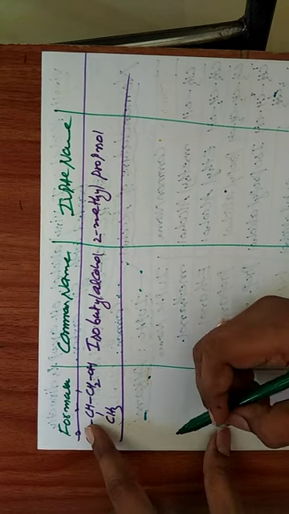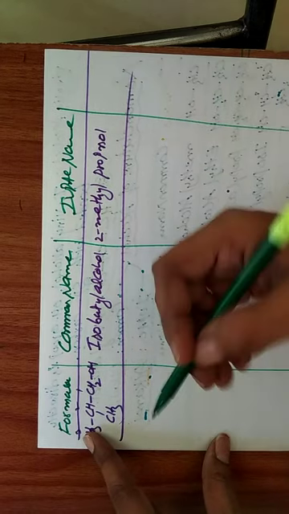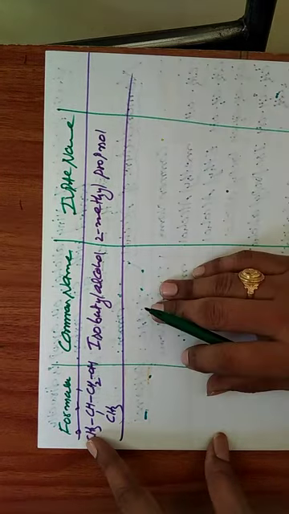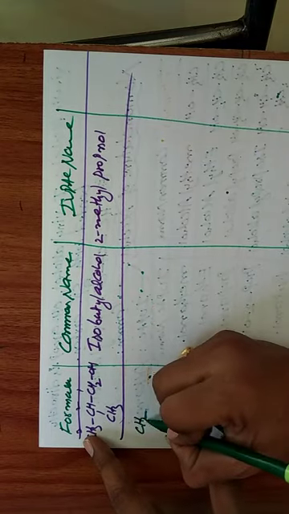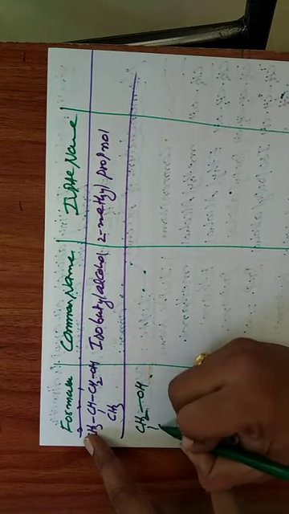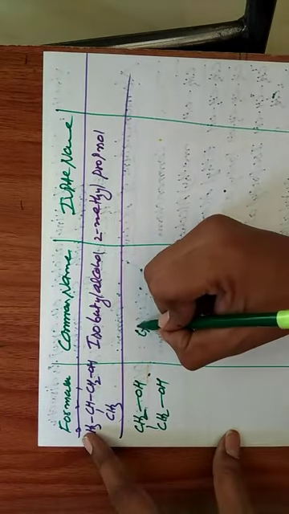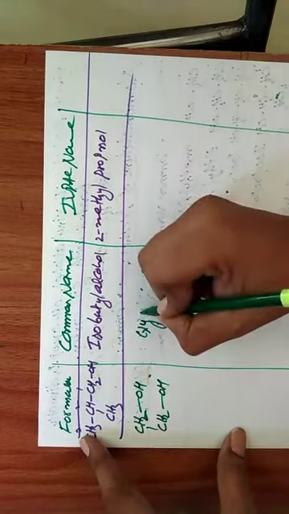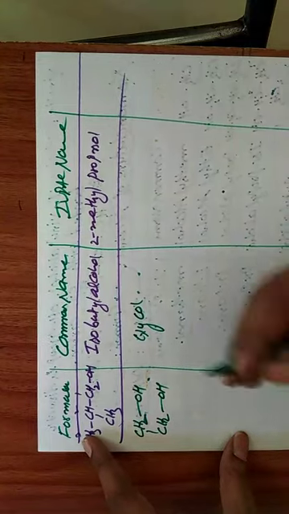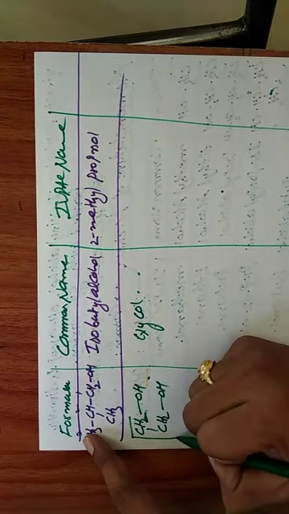So next, suppose you take another molecule: CH2OH-CH2OH. Common system, we already discussed: glycol. IUPAC name: this is the main chain, first carbon, second carbon.